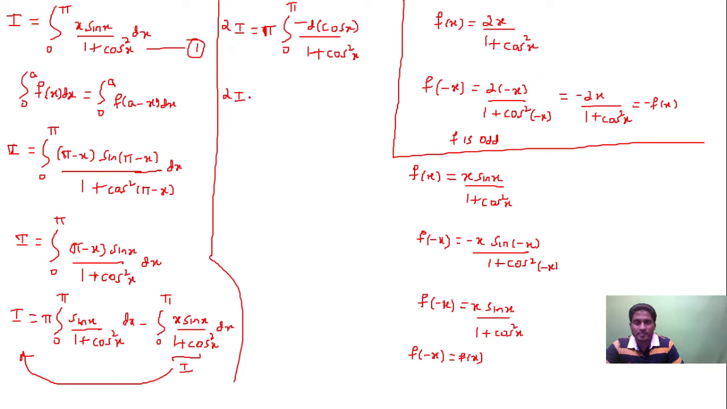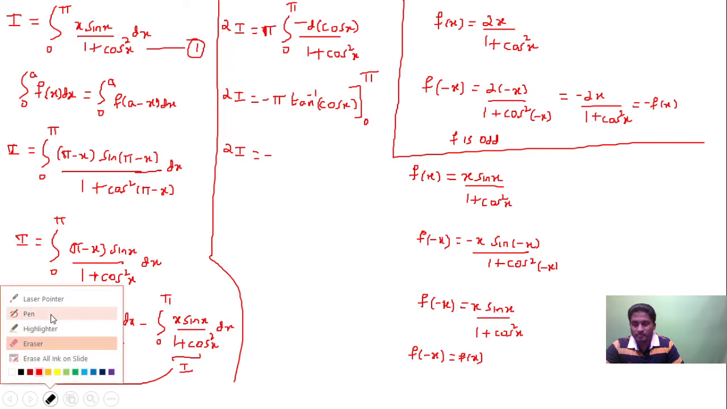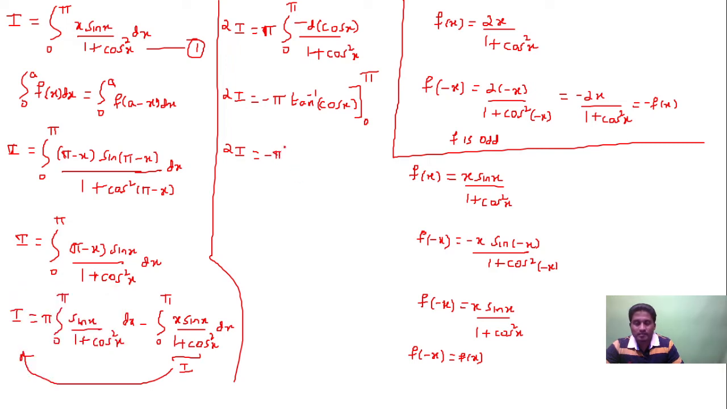So 2I is equal to minus pi, tan inverse of cos x between the limits 0 to pi. If I substitute, upper limit will be tan inverse of cos pi, minus lower limit will be tan inverse of cos of 0.